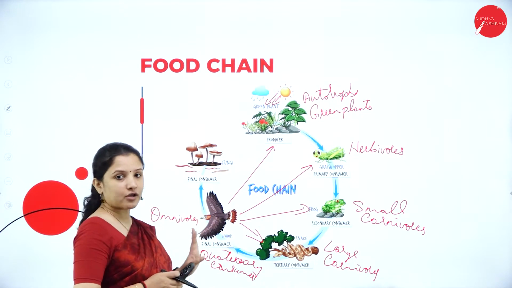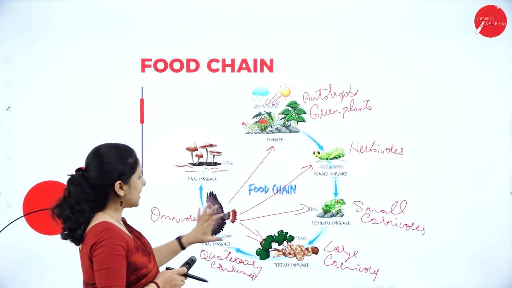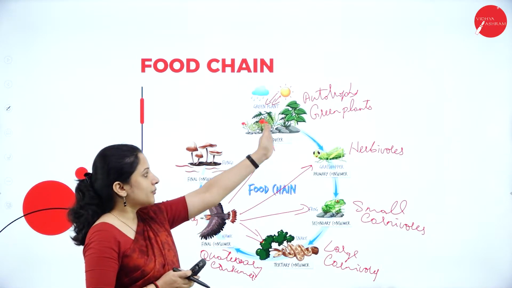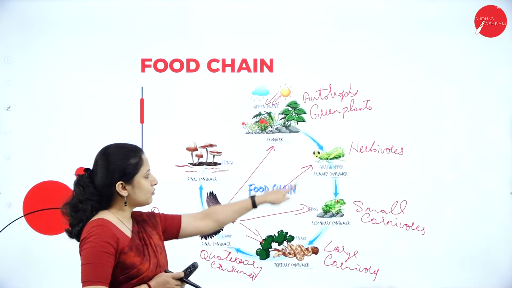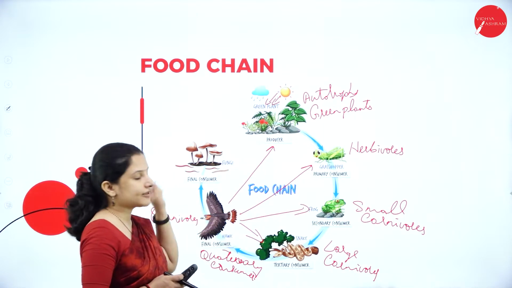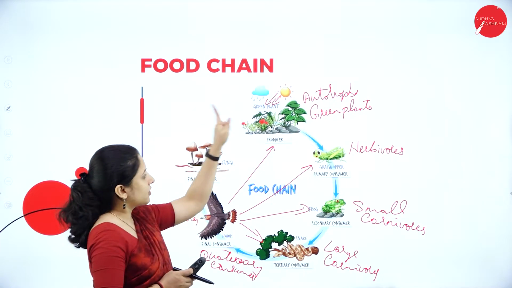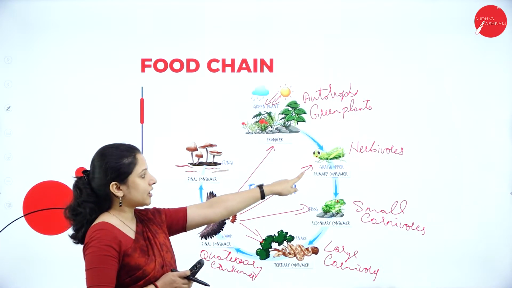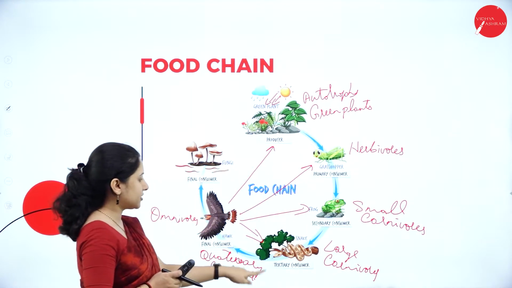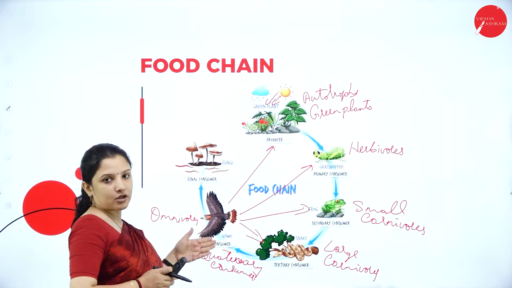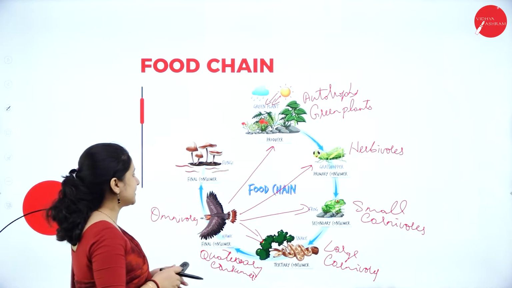So here, since I am talking about a food web, I will not consider the hawk eating the producer, the grasshopper and the secondary consumer. But I will only move in one particular direction, that is in a clockwise direction, wherein the producer will be eaten by the primary consumer, by the secondary consumer, by the tertiary, and the tertiary by the quaternary. That is the hawk which I have taken as an example.